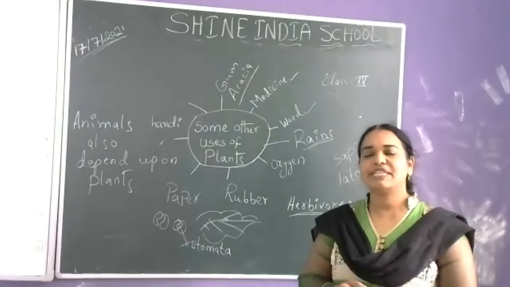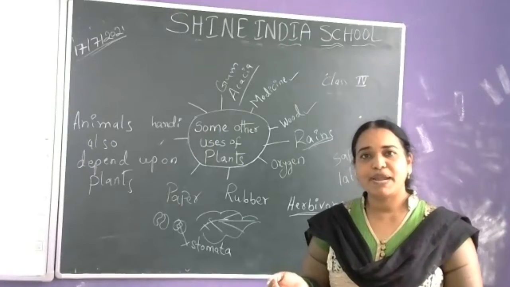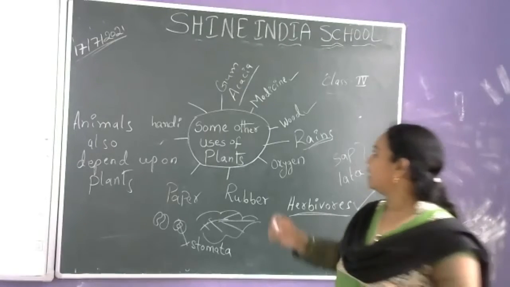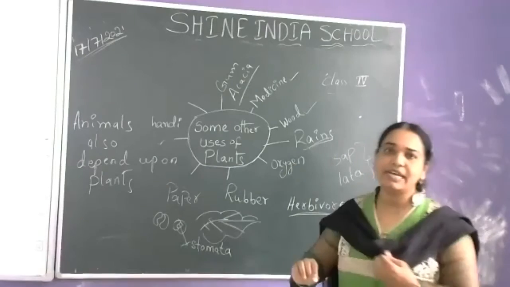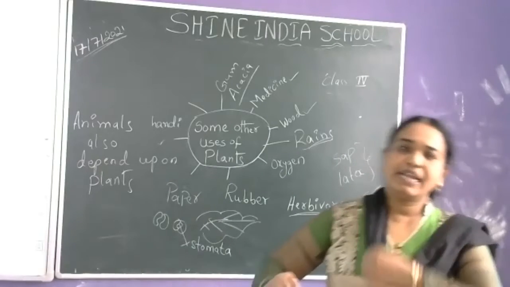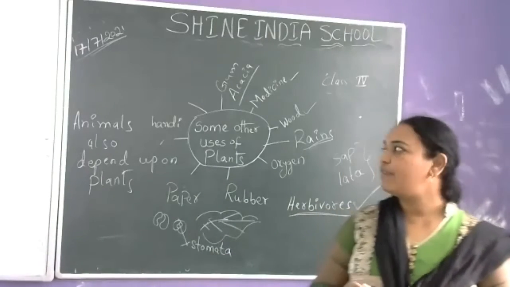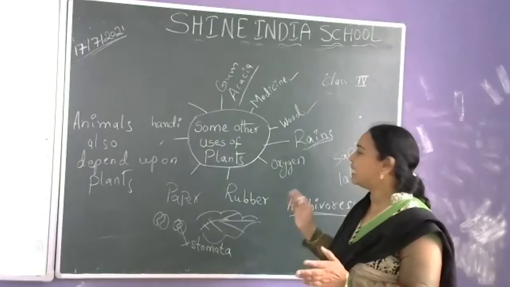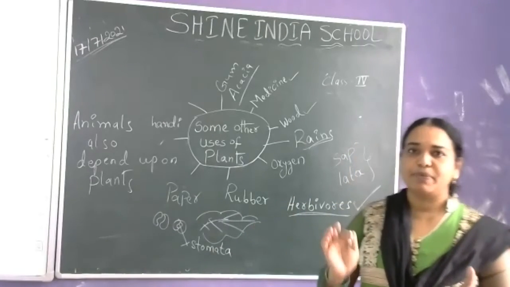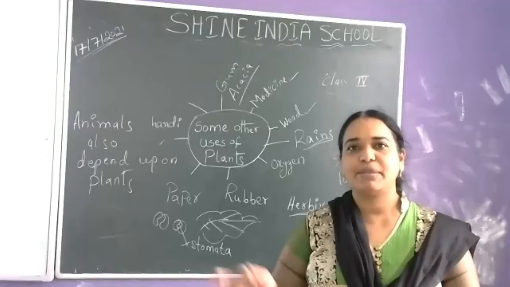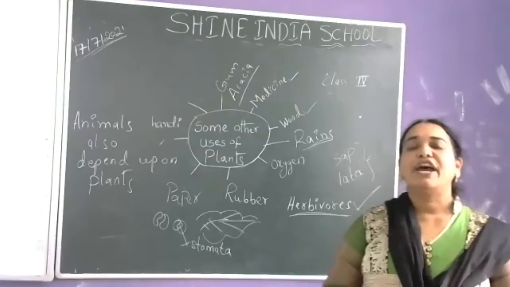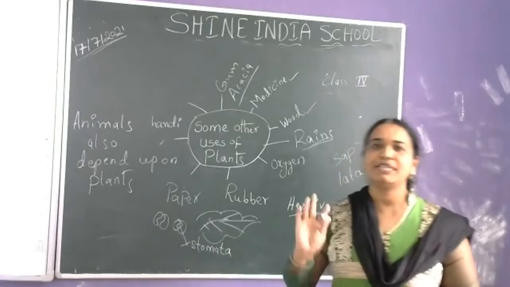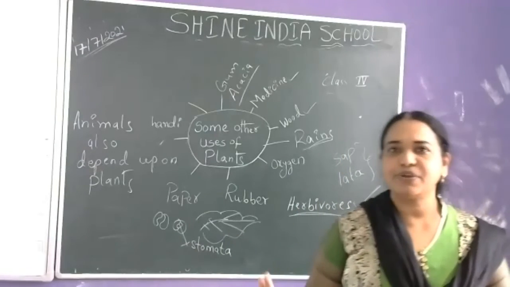Because of that reason, we have to grow more and more plants, more and more trees. We should not cut the trees. So the plants also give us rains, and plants also provide shelter for the animals. Human beings and animals, we are depending upon the plants. Are you clear about this? What are the uses of plants to human beings and animals? Up to this, is it clear to you, beta?